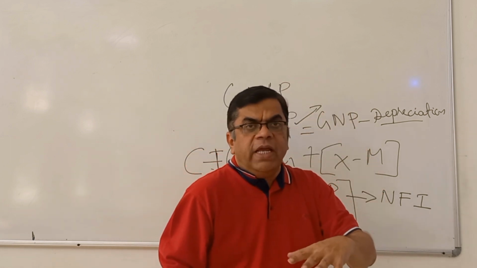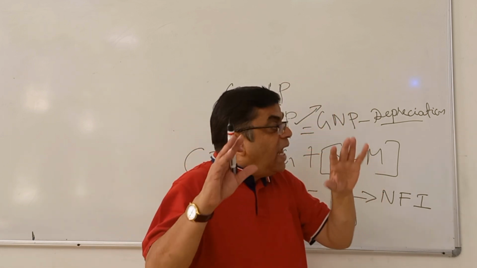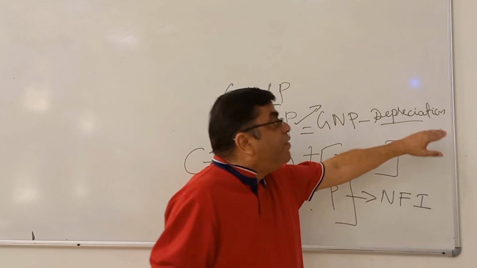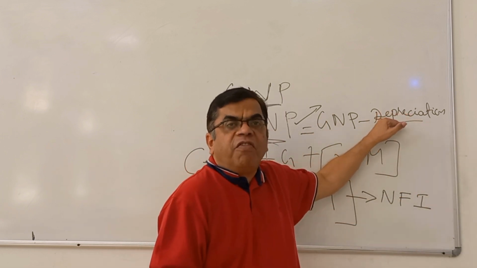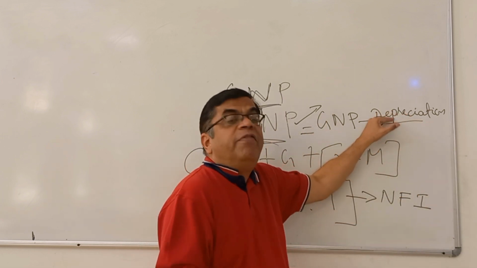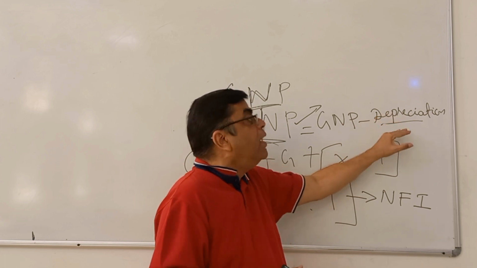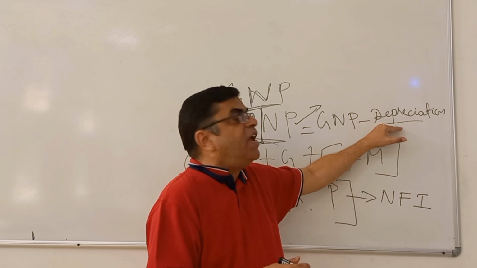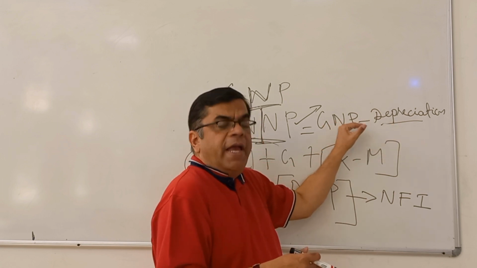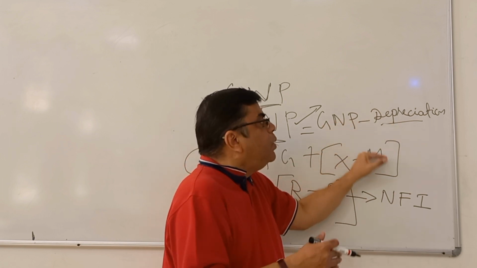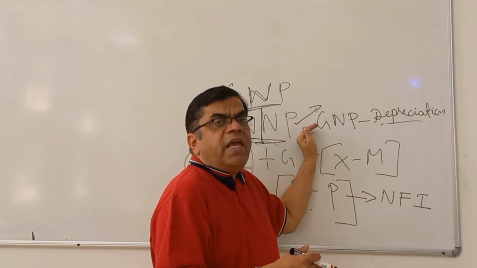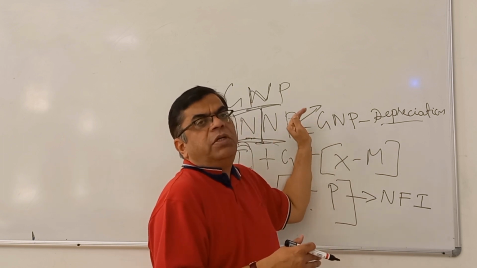They become obsolete after some time. So that fall in value is known as depreciation. So that needs to be provided for. Depreciation needs to be provided for. So when you subtract depreciation from GNP, what you get is NNP, net national product.